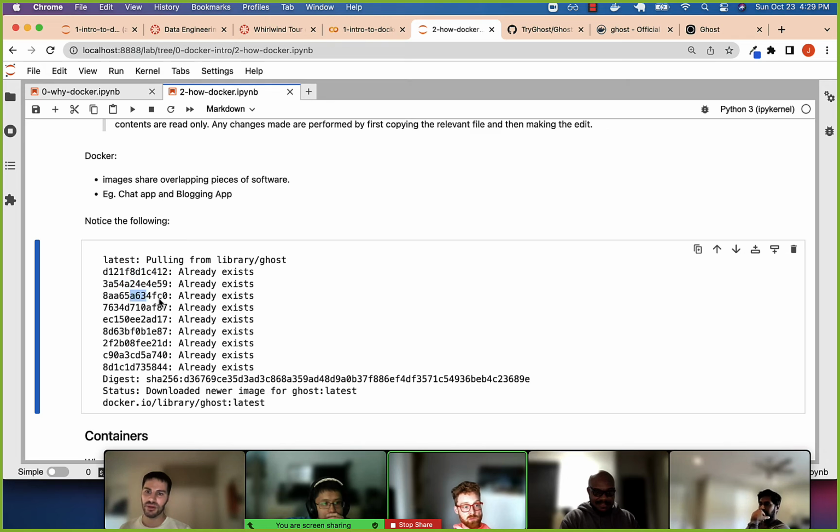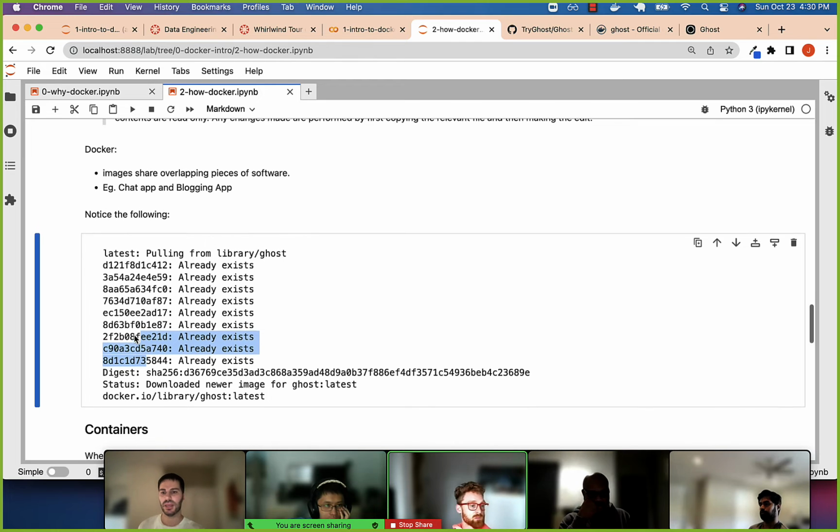These are all these little images. These sub-images can be shared by other software. Maybe this represents Linux, this represents Python, and this represents Flask. If I need these three things for my chat application, it's okay, because these can be shared by the other application. And if Ghost ever alters anything here, it's really just first copying it and then altering it.